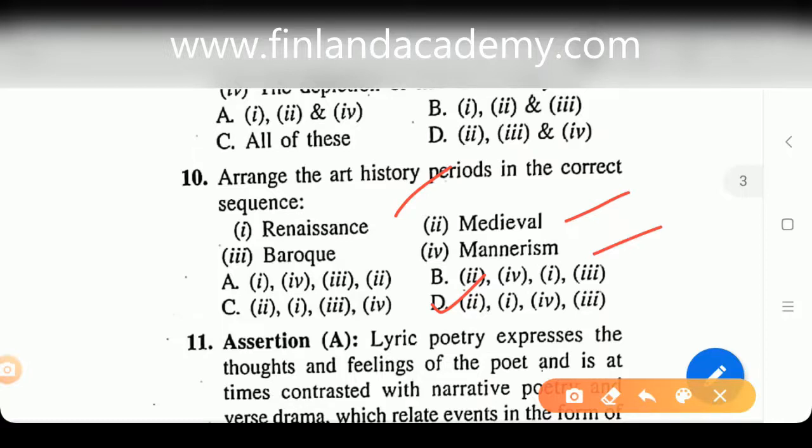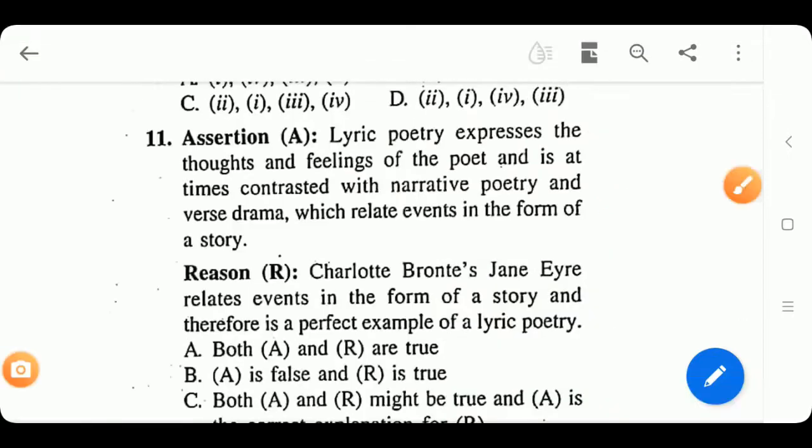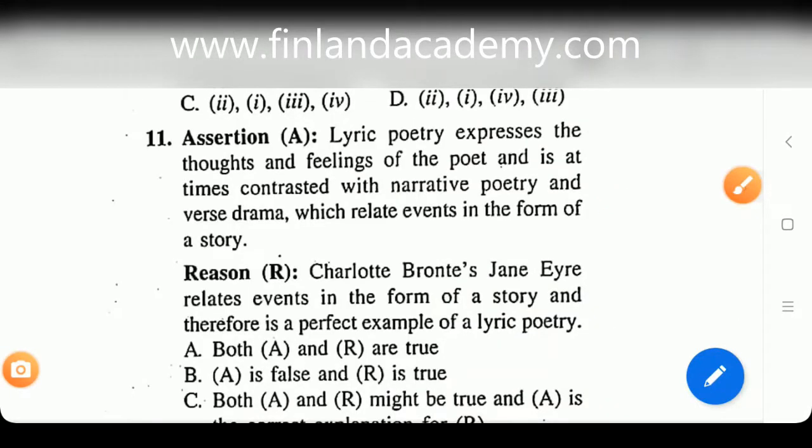So this is going to be the correct sequence: medieval ages, Renaissance, Mannerism, and then Baroque. Option number D is going to be the right answer here. Question number 11 now, assertion reason question. You do get such kind of questions in your examination.